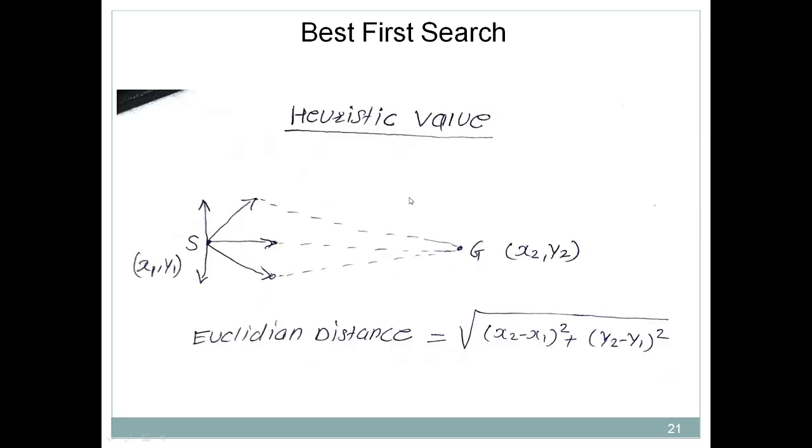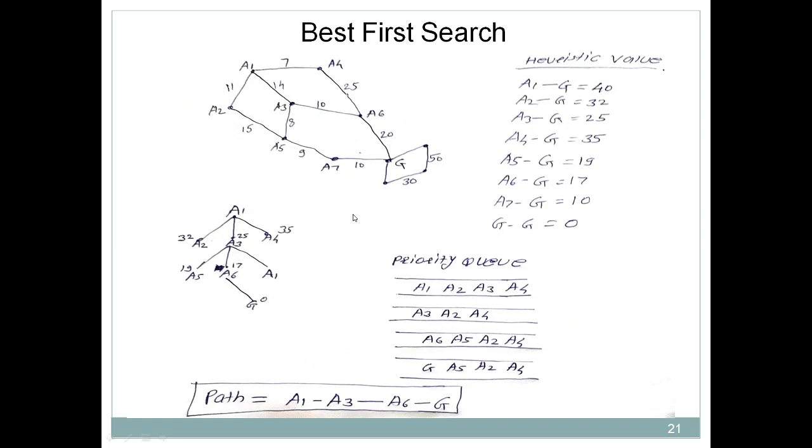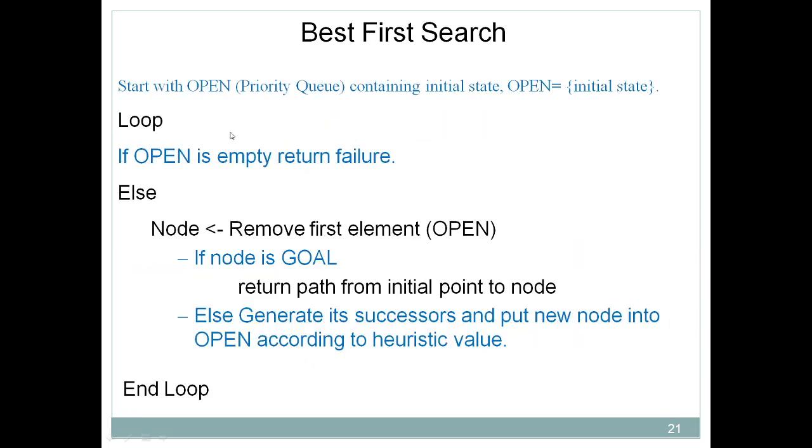In order to understand this algorithm, we have considered this example, because by using an example it's very easy to understand the algorithm. Now understanding this algorithm is very easy. Initially you consider open as a priority queue, and you put the initial state in the open. Then you check whether open is empty or not. Suppose it is empty, then you return failure. Suppose open is not empty, you just take a state out from it.